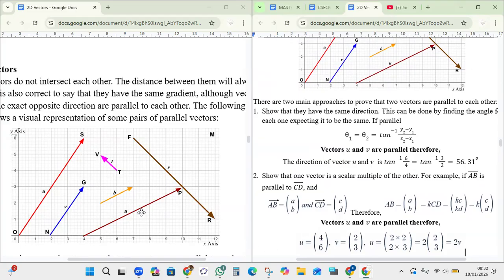So if they are parallel, U should be a scalar multiple of B. Okay, and this U and not this U, the maroon U. And R should be a scalar multiple of vector T, if they are parallel. So I will do both workings because you are learning the concept.